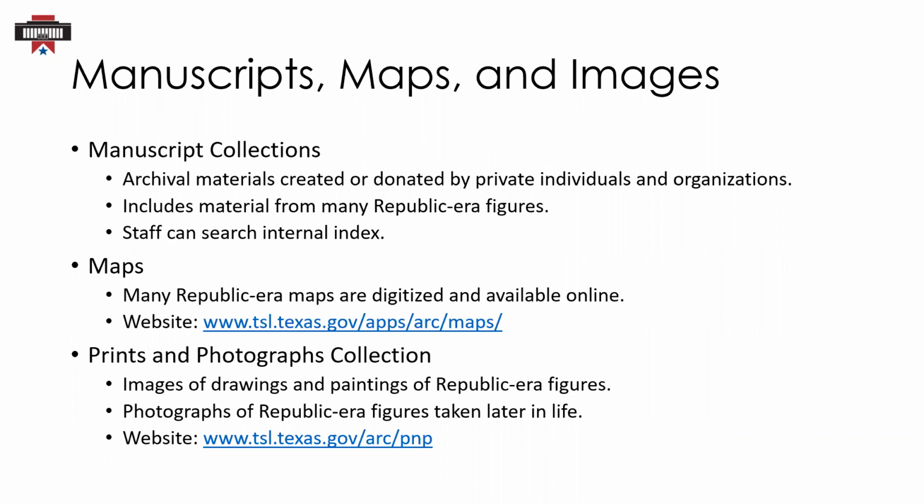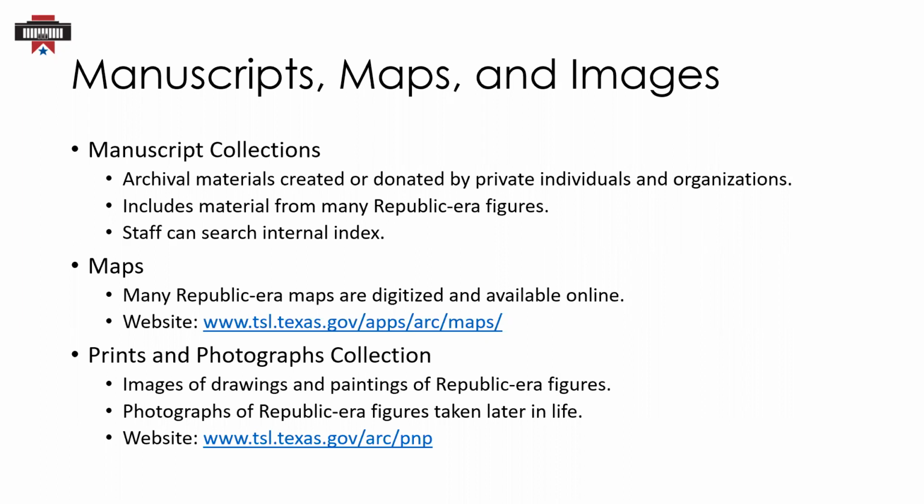TSLAC has manuscripts, maps, and images that relate to the Republic era. Manuscript collections are archival materials donated or created by individuals or organizations rather than transferred to TSLAC directly by state agencies. These can include records of the Republic government that were held privately, such as legation papers that can be found in the Andrew Jackson Houston collection, or they can be manuscript collections and include the personal papers of Republic era figures, such as Mirabeau B. Lamar and Washington Daniel Miller.